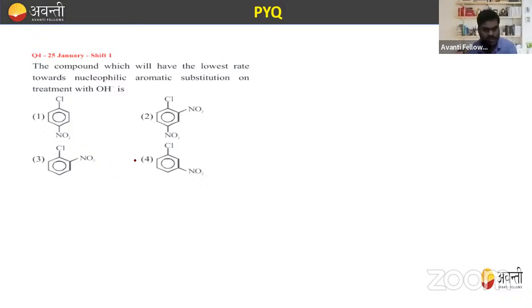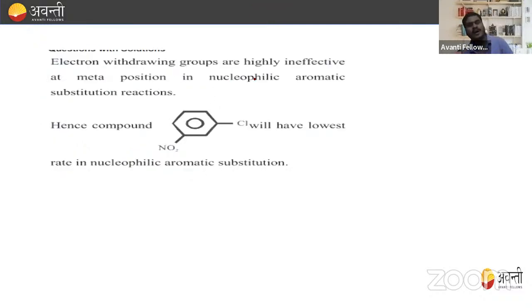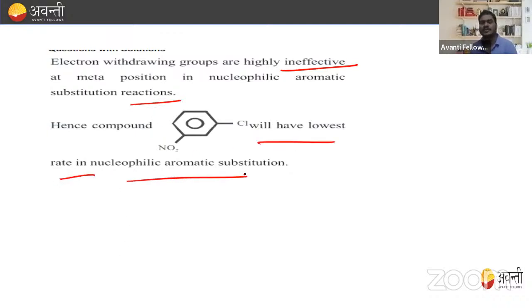In all these four options, if you're considering option number 4, whenever the electron withdrawing group is attached at meta, it always decreases the reactivity. So electron withdrawing groups are highly ineffective at the meta position in nucleophilic aromatic substitution reaction. Hence, this compound will have the lowest rate of nucleophilic aromatic substitution. Just a point to remember, beta, electron withdrawing groups are highly ineffective at the meta position in a nucleophilic aromatic substitution reaction, so they have the lowest rate, right?